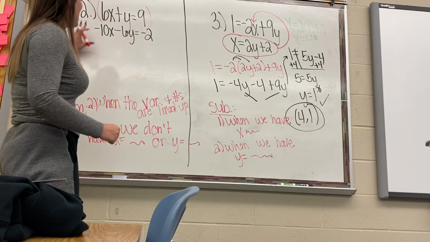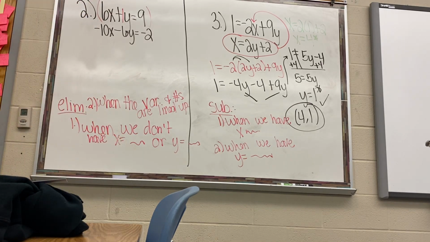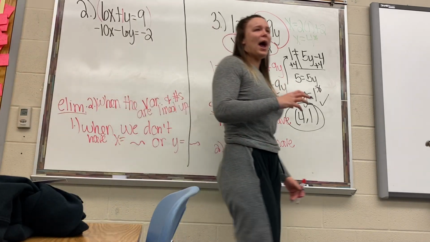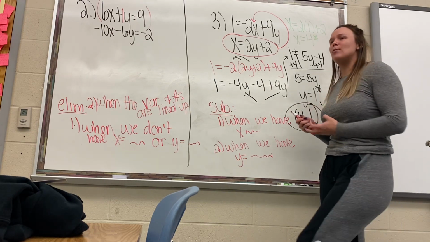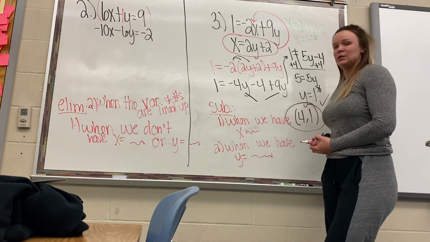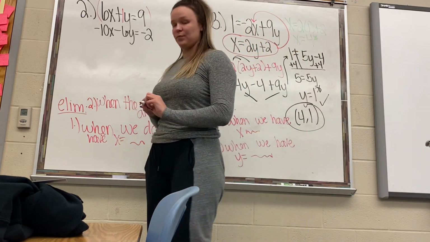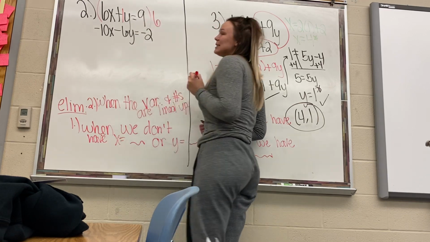Remember this is like a 1 in front of here, if you want to write that. How do we get 1y to be positive 6y? How can we get 1 to be 6 through multiplication? Multiply by what? So think about that. I'm hoping that you're saying 6. All right, we need to multiply by 6.